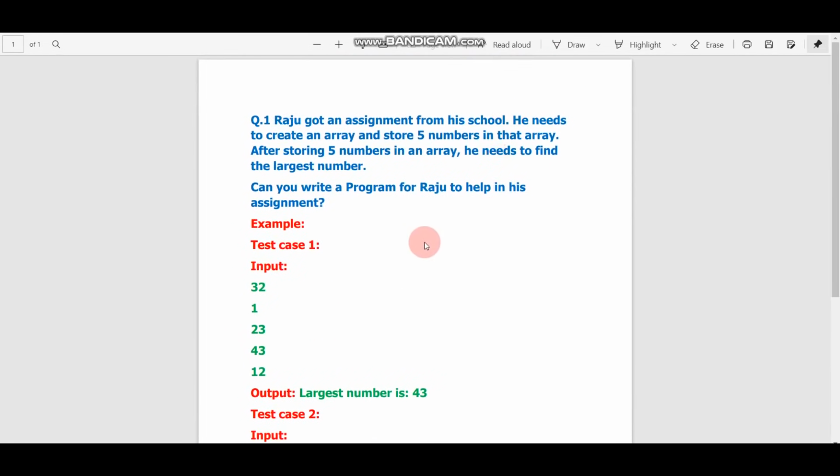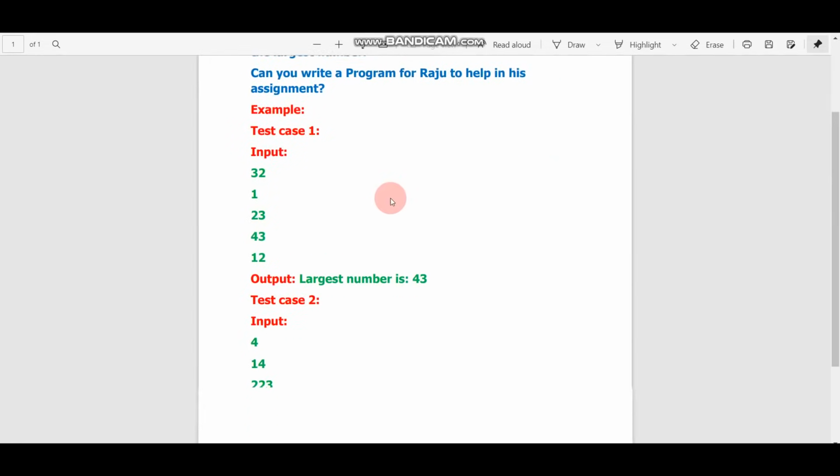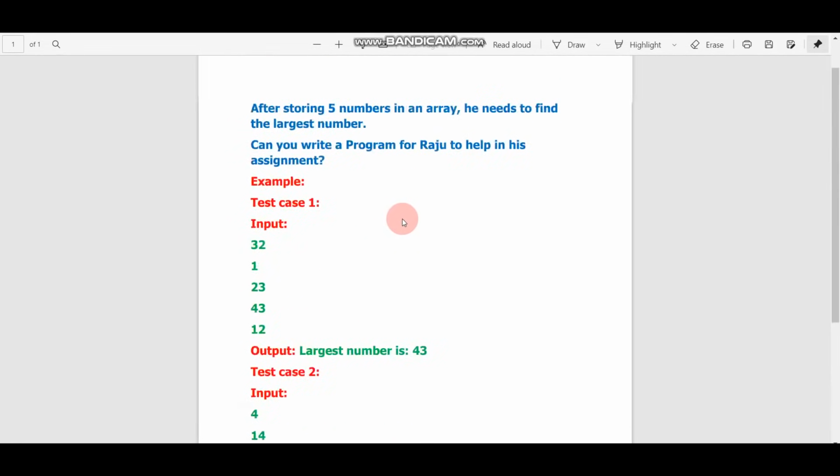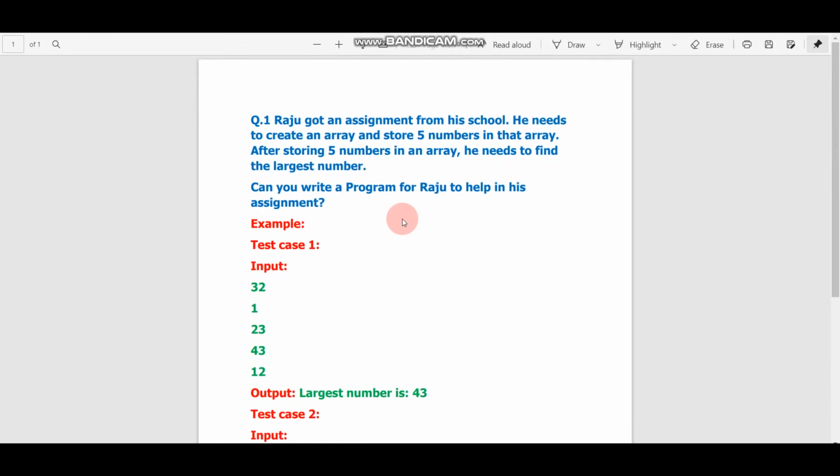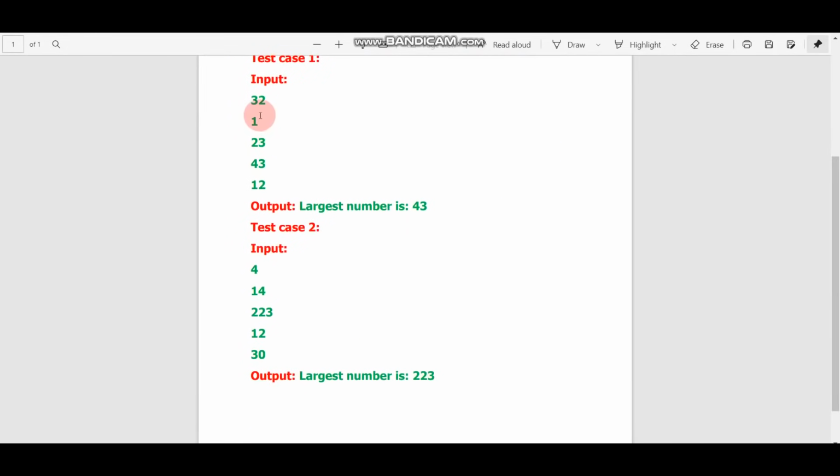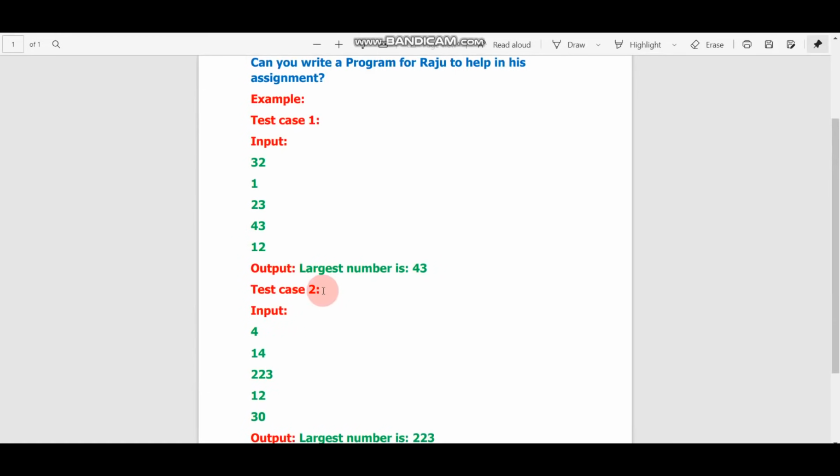Okay, this is the first method, or you can say this is a trick. But after solving this question by trick, I'll solve the full code and I'll read the full question, and I'll tell you in this video how to pass all the test cases. Okay, so let's get started. Before reading the question, I'll pass these 2 test cases.